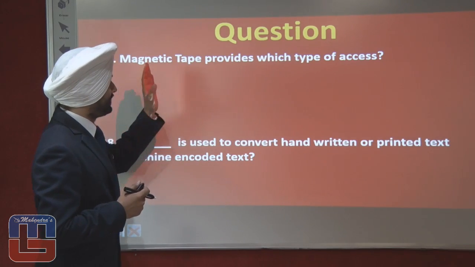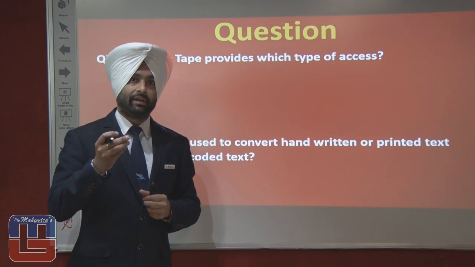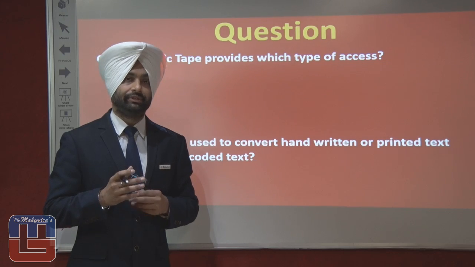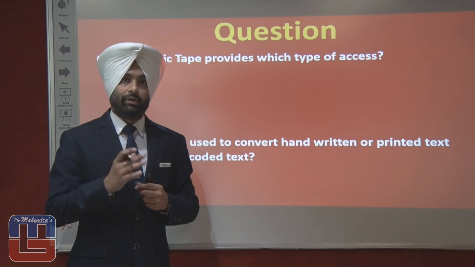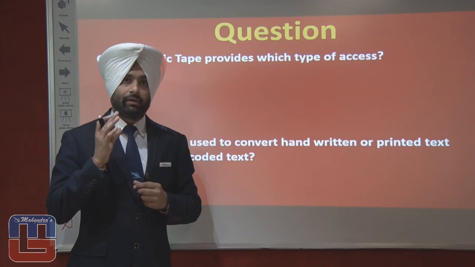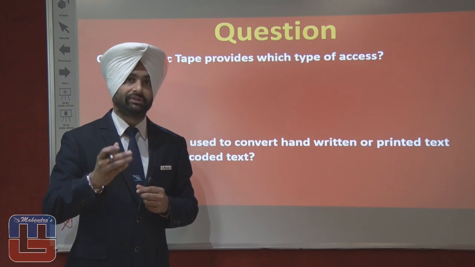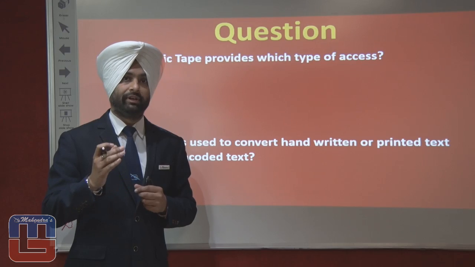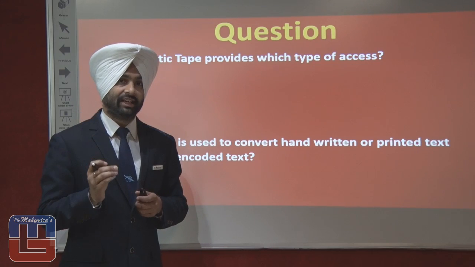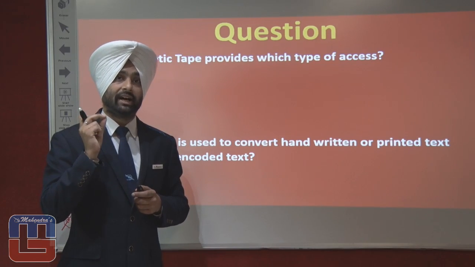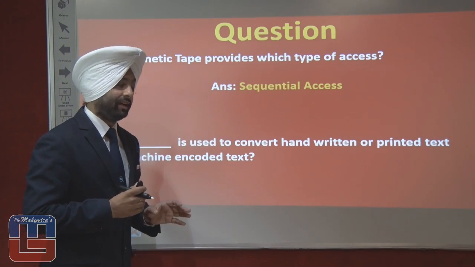The next question, magnetic tape provides which type of access? Now, when the question is on magnetic tape, kindly recall the cassettes which we used to listen to in the past. Recalling the concept of cassette, we were not able to jump a song. We had to go over the songs by forwarding or by listening to that particular song. Now, what kind of access is that? It is serial. It is sequential access. A magnetic tape provides you sequential access.